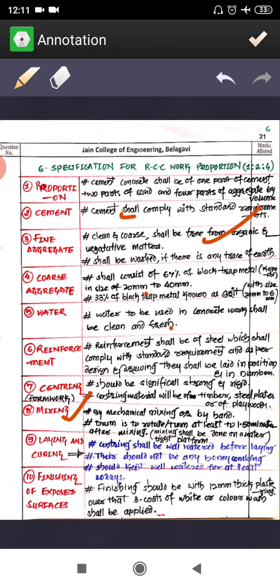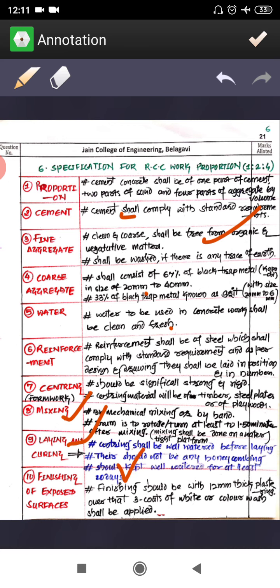And the laying and curing: the centering shall be well watered before laying, and there should not be any honeycombing after removing the centering, that you have to make sure. Vibrators you are supposed to use; many methods are there to make sure there is no honeycombing after removing the shuttering. And then, talking about curing, it should be kept in water for at least 20 days, that you have to make sure.